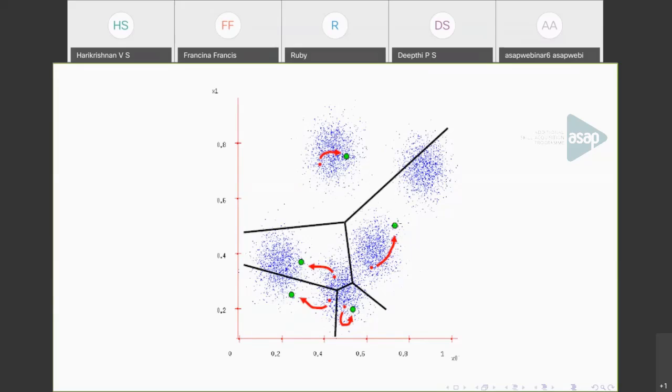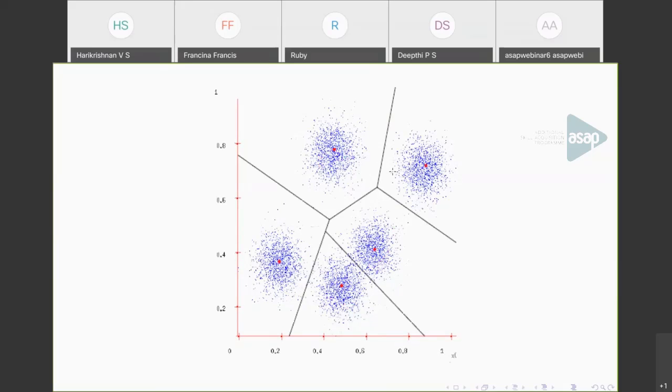Okay. So now the means are updated. Now you have to again calculate the distance of each data point to this new centroid. Perform this, you will get a different partition. After you get a different partition, again calculate the mean of the data points belonging to each cluster and a new centroid. And this process keeps on repeating until you get a final partition like this. This will be the final partition.